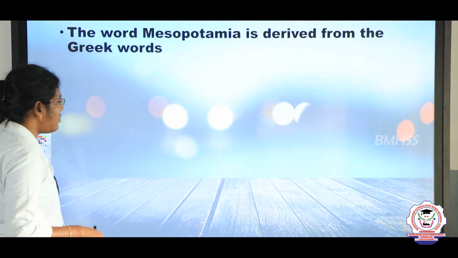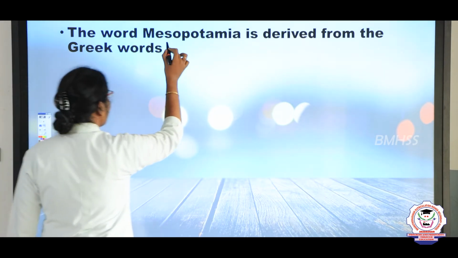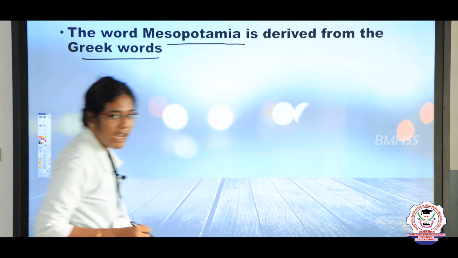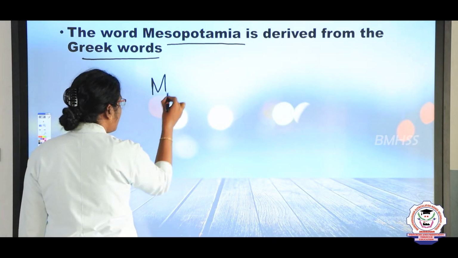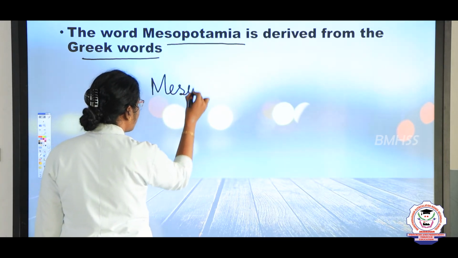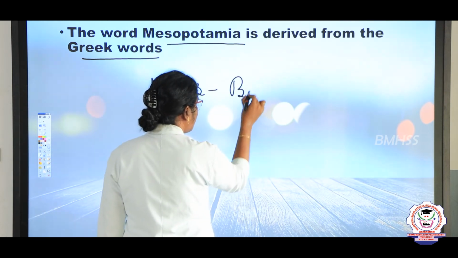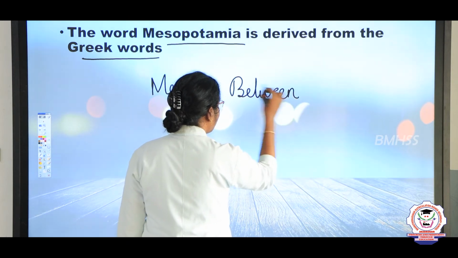Next, we are going to see that the word Mesopotamian is derived from the Greek words. The word Mesos, M-E-S-O-S, Mesos, which means between, B-E-T-W-E-E-N, between.